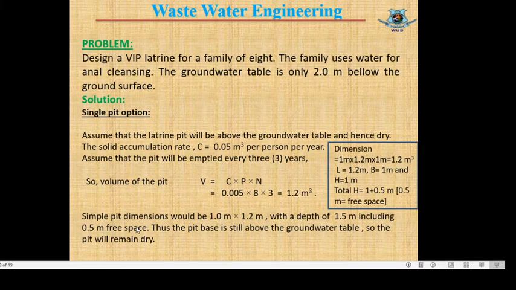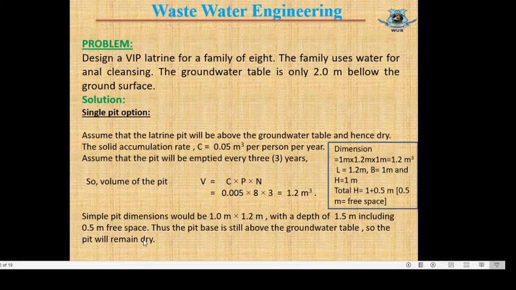Thus the pit base will still be above the groundwater table, so the pit will remain dry. Hence the depth is 1.5 meter and the groundwater table is 2 meter below the ground surface. So this is a dry pit. The maximum depth of the pit would be 2 meter and our calculated value is 1.5 meter, so it is okay and it is a dry pit.